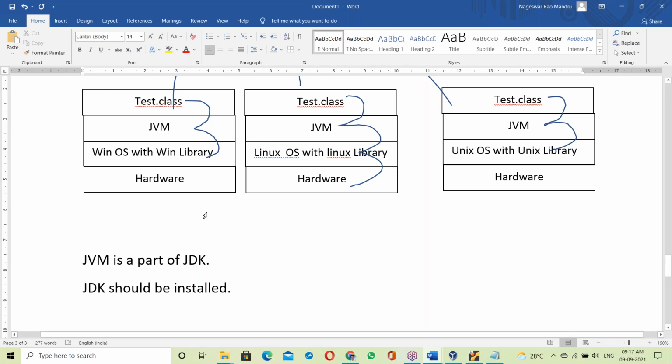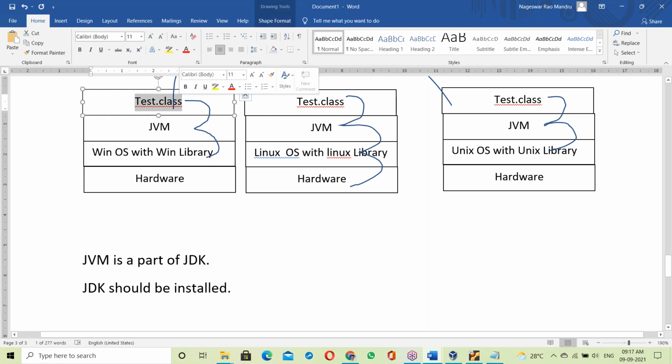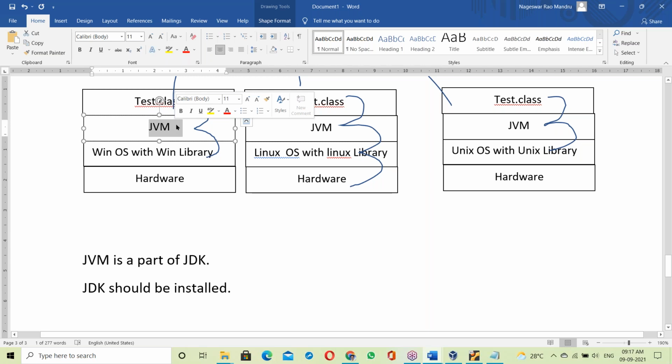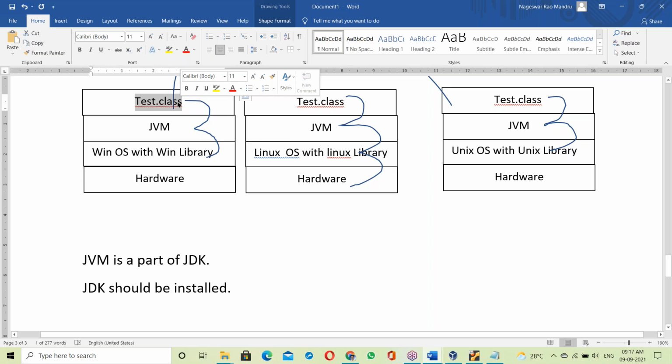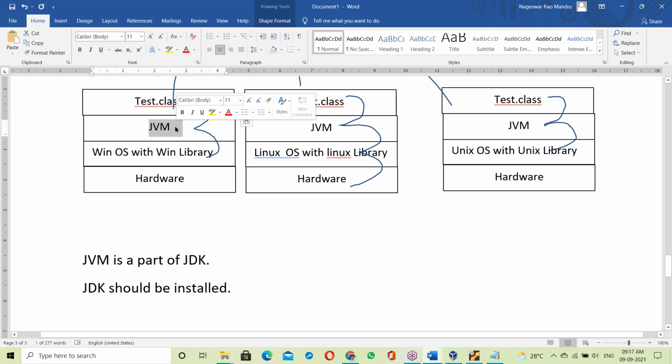See, a Java program is independent of platform. The Java program, that tested.class file, is independent of platform, but the JVM is OS dependent. Why is the JVM OS dependent? Can anyone guess? The reason: the JVM is developed in C++.